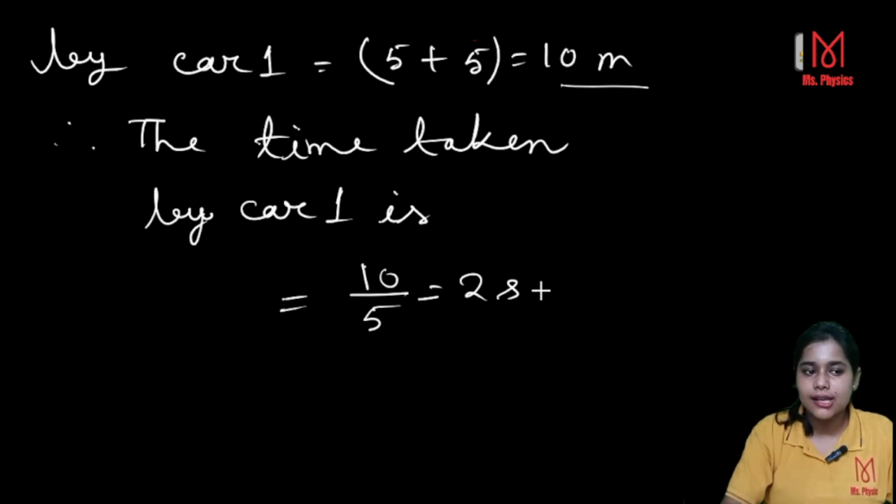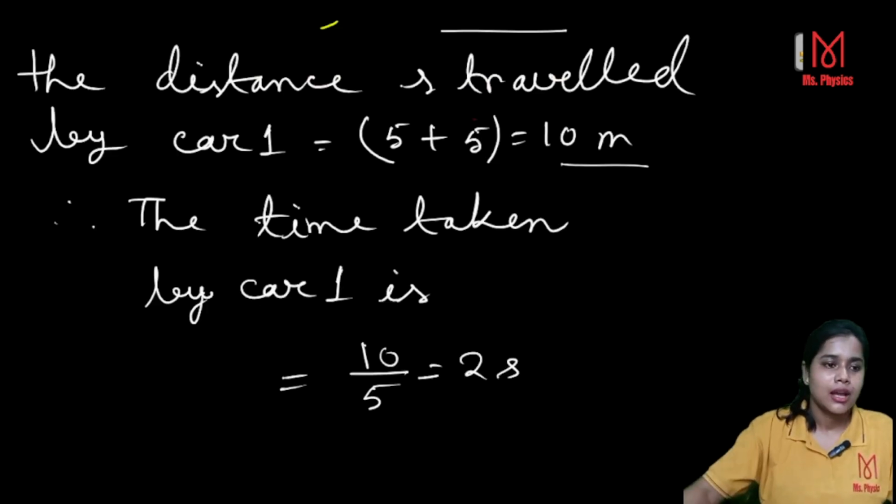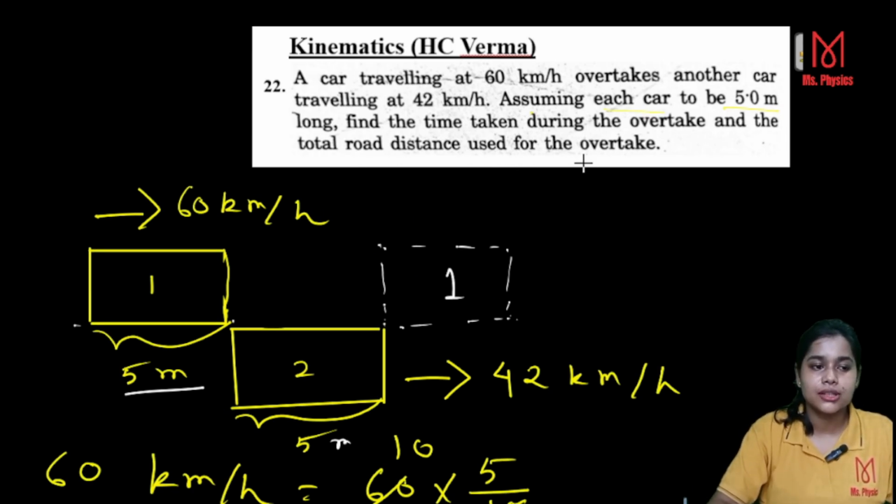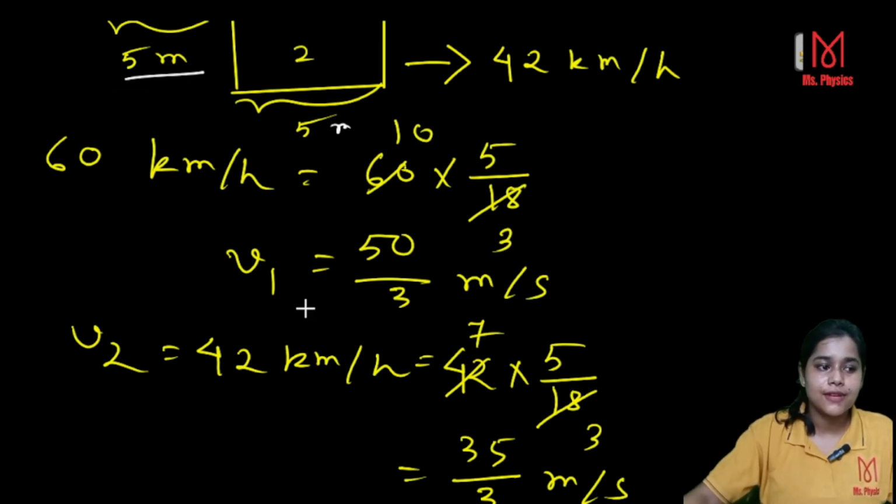That I have also done here. Okay. Now one more question is asked here, the total road distance used for the overtake. That means the total road distance is the actual distance that would be traveled by car 1. Now the actual velocity V1 is 50 over 3.